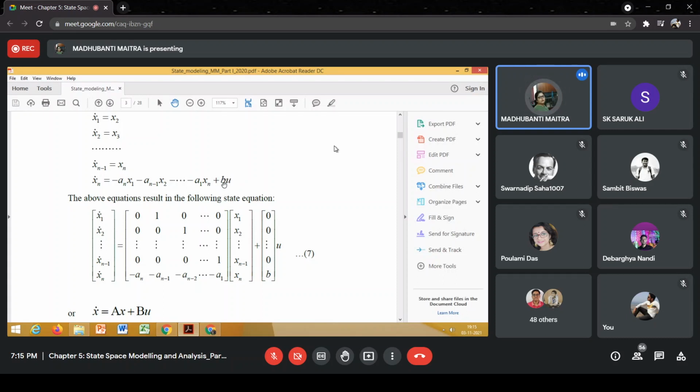So if we want to represent this in vector matrix form, then we'll have to define the input matrix B. So this is our input matrix B, since we are discussing SISO system, single input, single output system. So all these terms will be 0, excepting the last term, which is b, and this is our input variable. So this is the state equation.